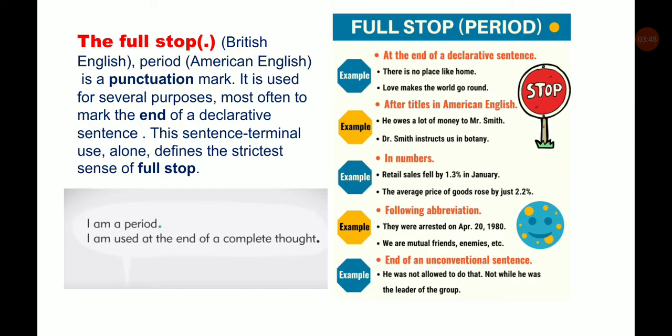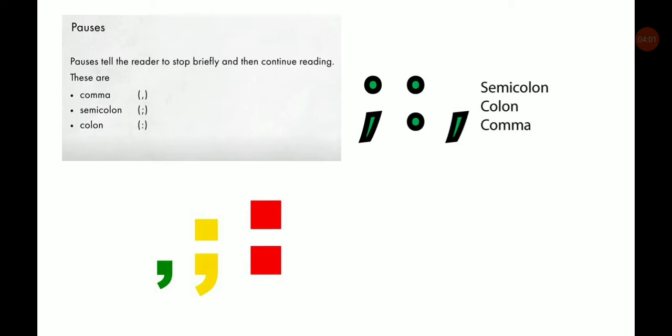End of an unconventional sentence. He was not allowed to do that, not while he was the leader of the group. This is an unconventional sentence. Pauses. Pauses tell the reader to stop briefly and then continue reading. Here are three types of pauses, that is comma, semicolon and colon.